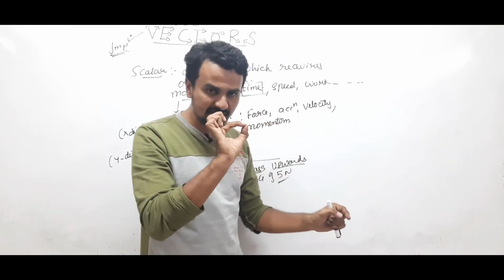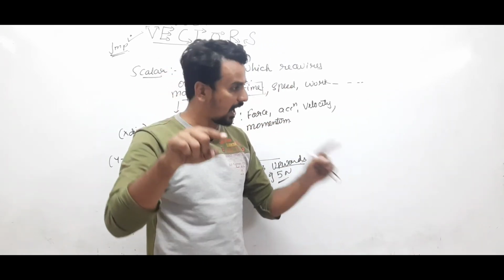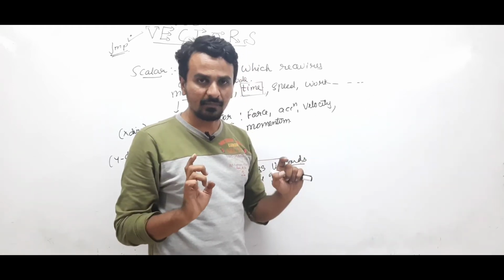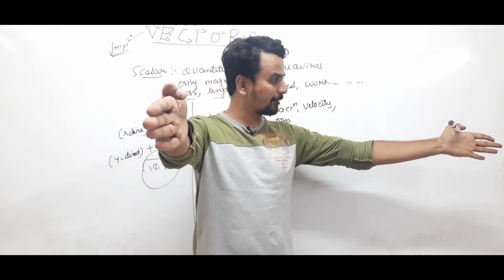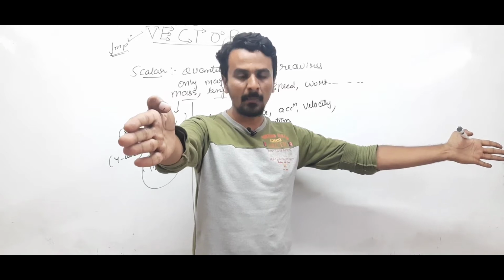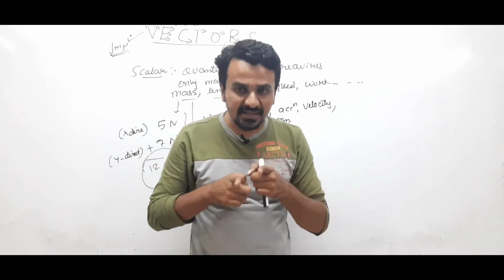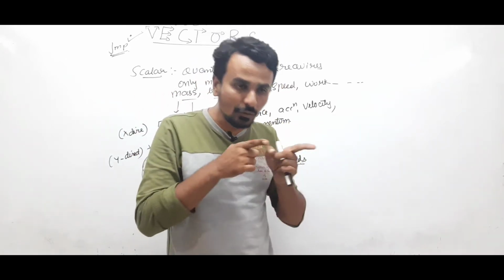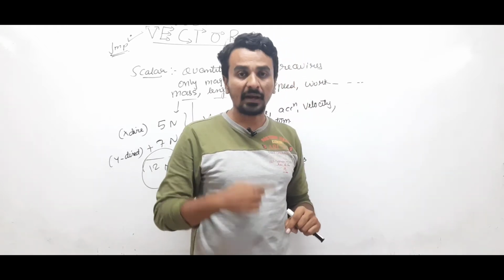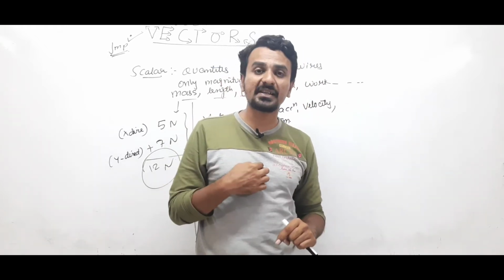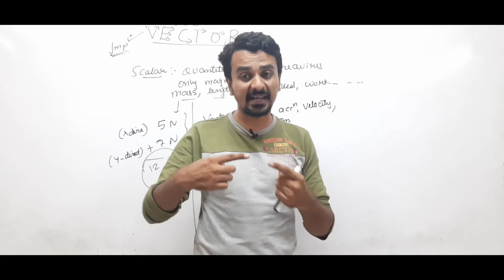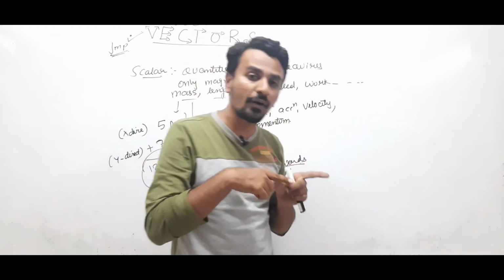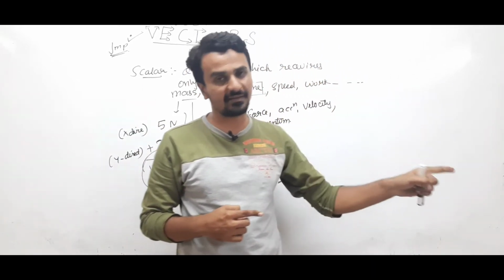They both are applying force on me simultaneously. I am not going to move in this direction, nor in this direction. And I cannot say that a force of 10 Newton is applied on me in this direction, or in this direction.